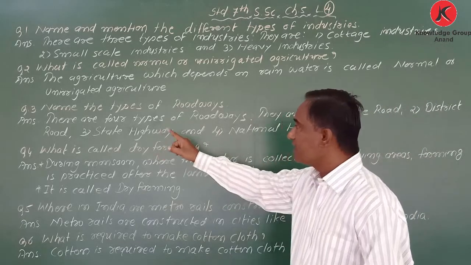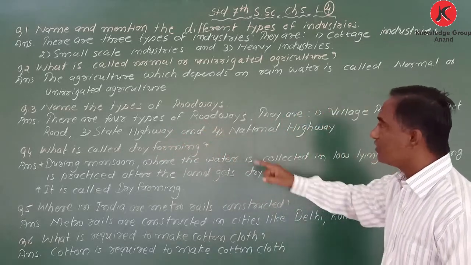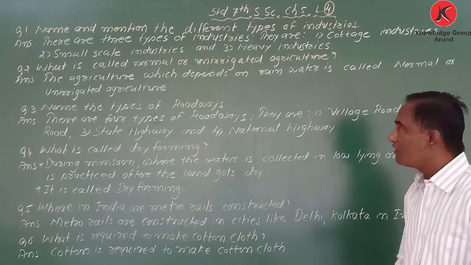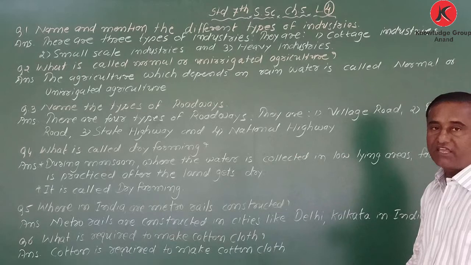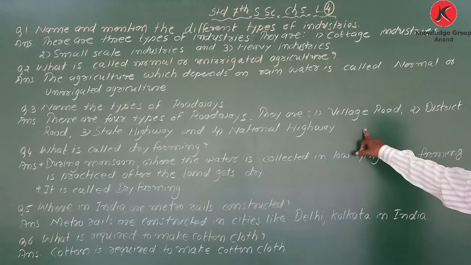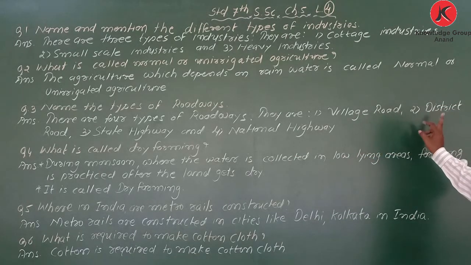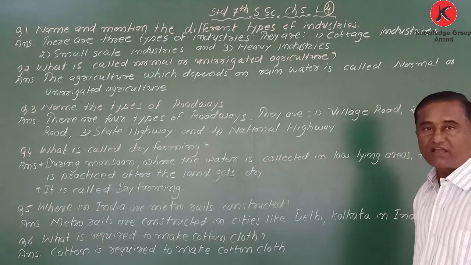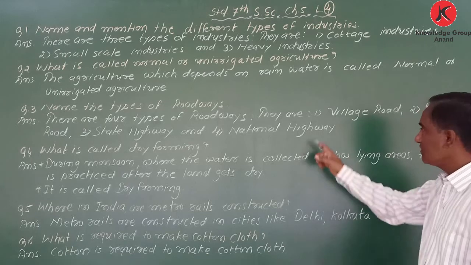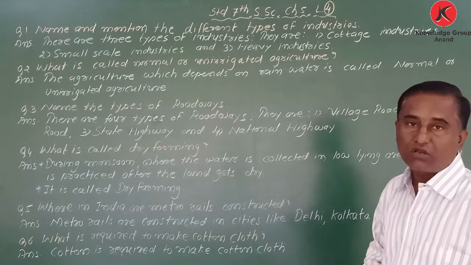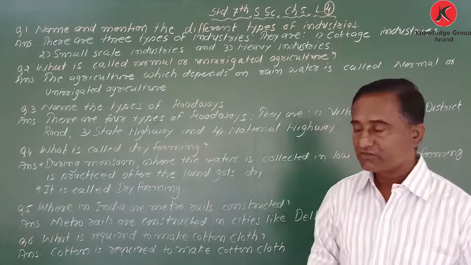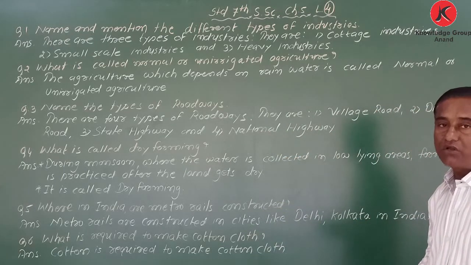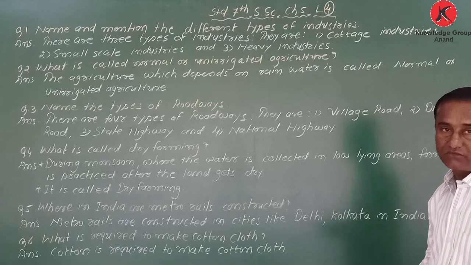Answer: there are four types of roadways, and they are: number one, village roads, district roads, state highway, and national highway. Got it? Village roads are also called approach roads. Okay. Next one. What is called dry farming?